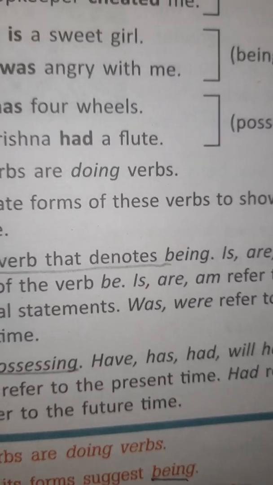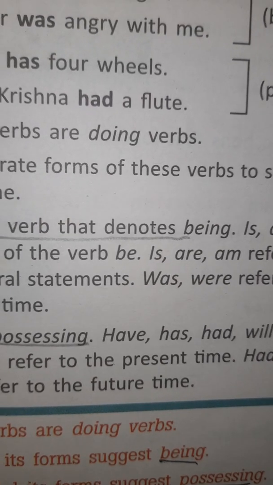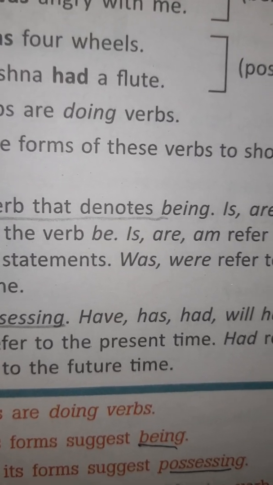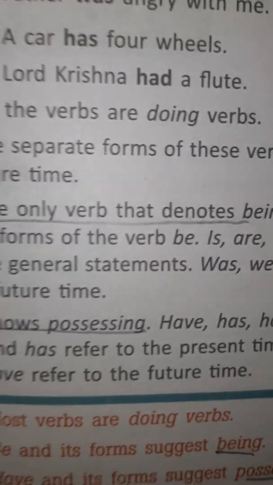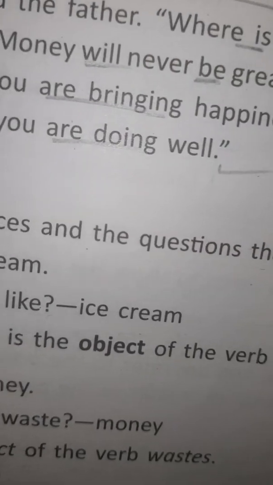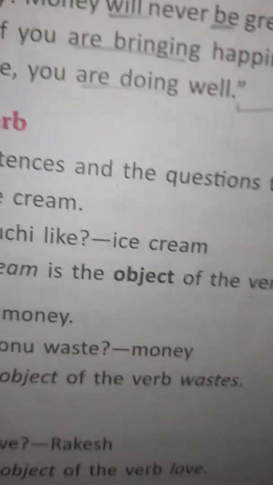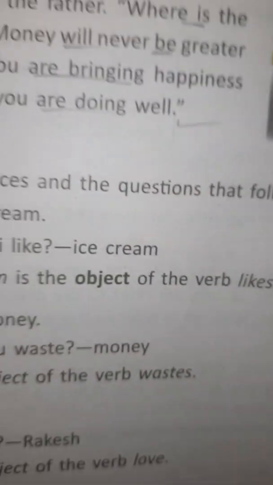So what do we learn? Most verbs are doing verbs. Be and its forms suggest being. Have and its forms suggest possessing. There can be no sentences without a verb. Yes, we need a verb to make it complete in sense. Now the object of a verb. We have to find out the verbs from this passage. You have to do it yourself. Okay, I've already done it.